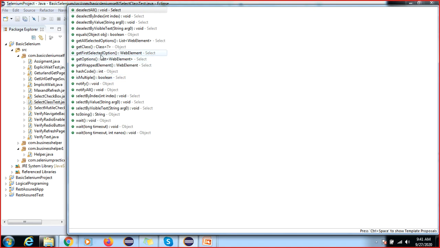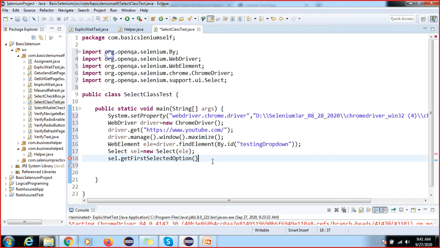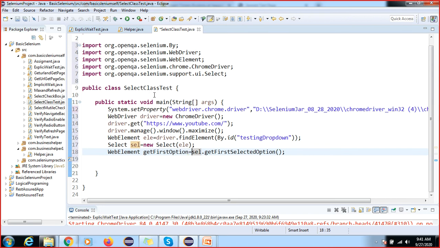I'm trying to apply this method, and the return type is a web element. So, get first selected option. The return type is a web element. Now I also want to display this, so this is your get option.